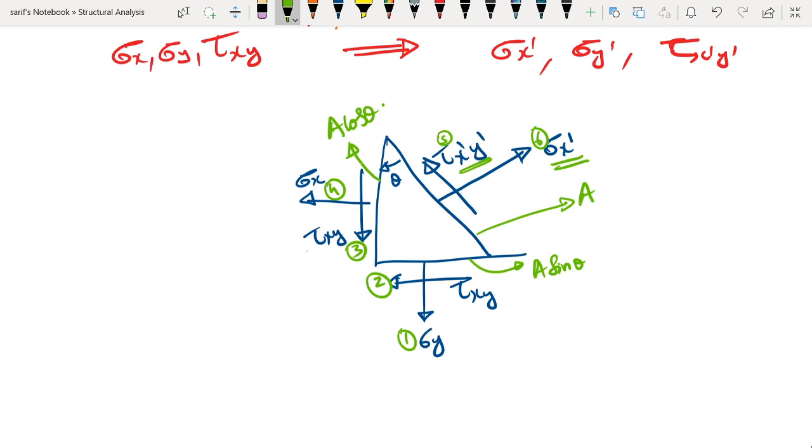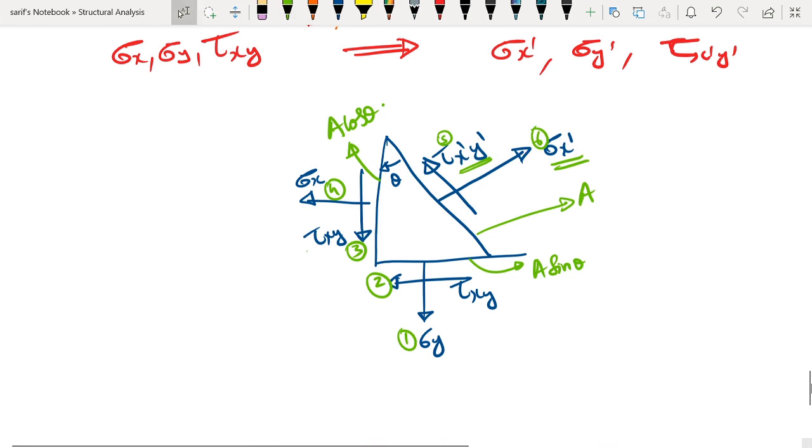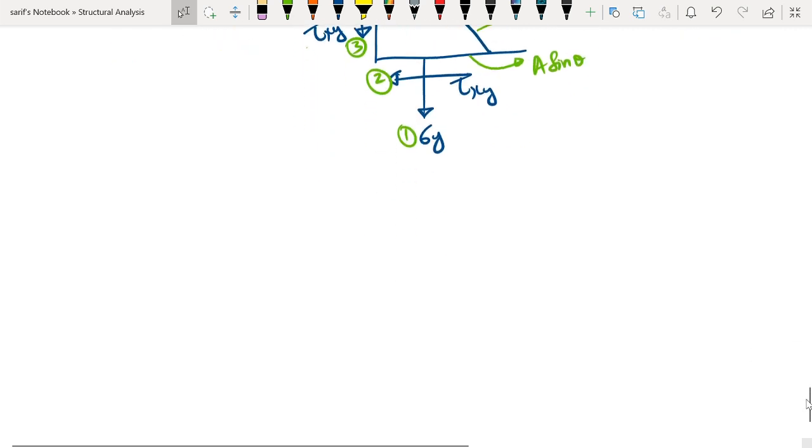However, the remaining four forces, which are oriented in the horizontal and vertical direction, we have to resolve along the normal and tangent, so that we can do the summation of forces in the normal and tangential direction. So let us see how to do that resolution of forces.